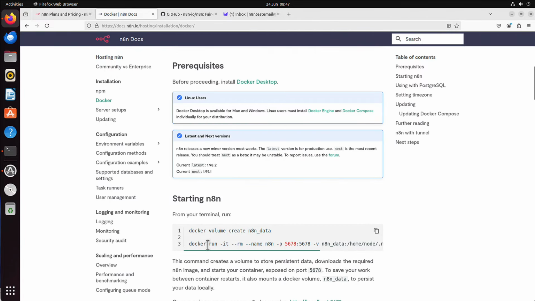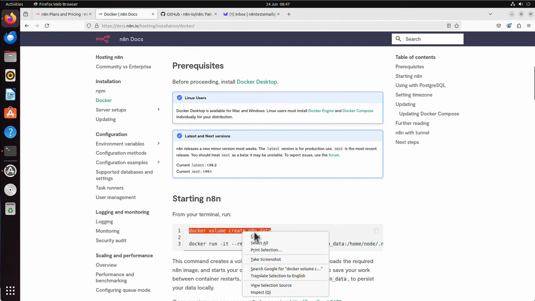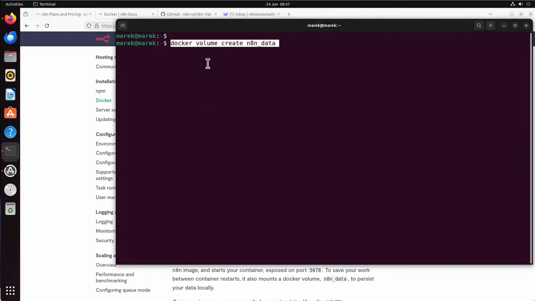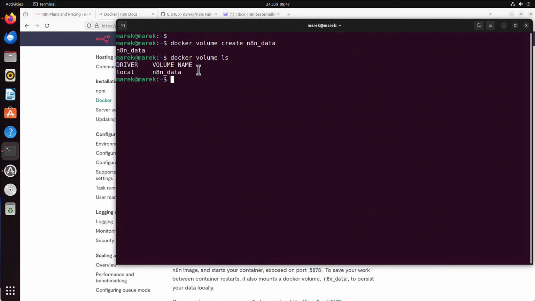There are actually just two commands we have to run. They say we have to create a volume first, n8n_data, because we will use that Docker managed volume. So that's fine. I will copy that. Maybe let me clear first. I will paste it. And the volume should be created. I can confirm running docker volume ls command. And indeed, I can see that local volume called n8n_data has been created.